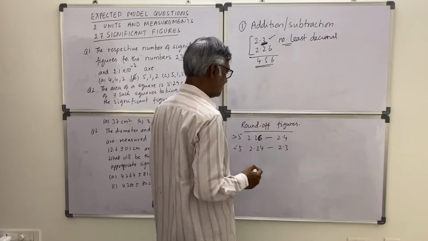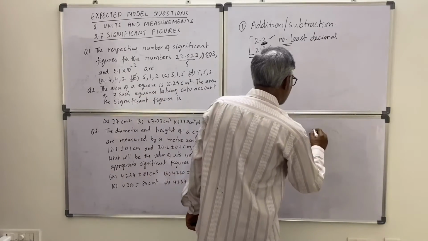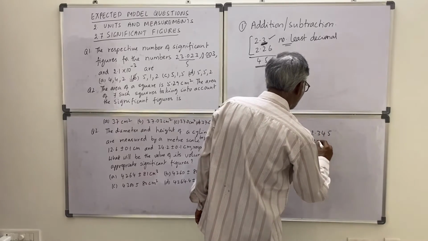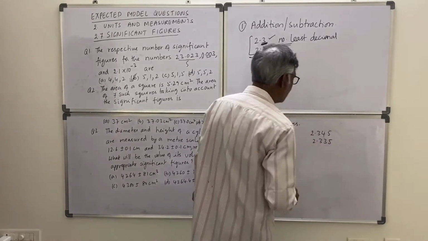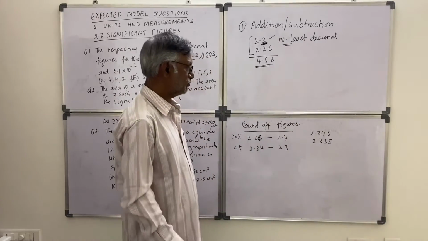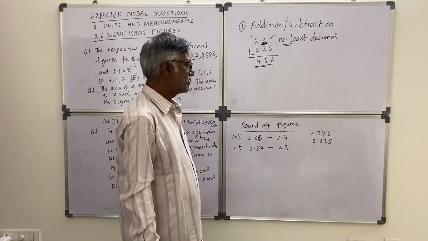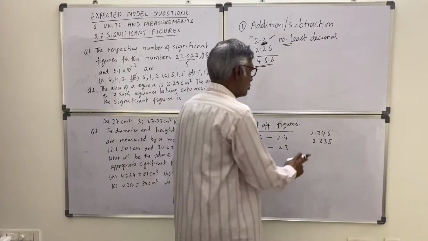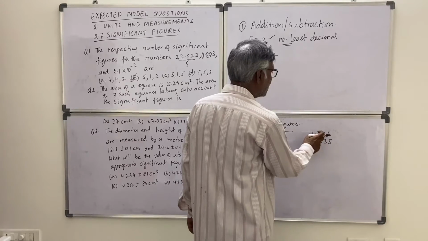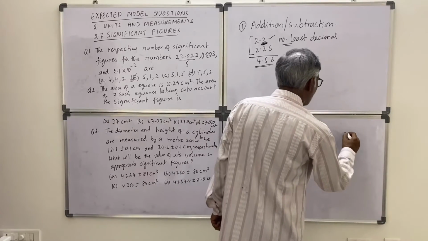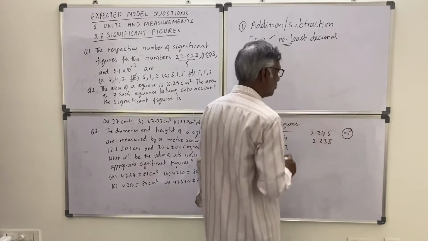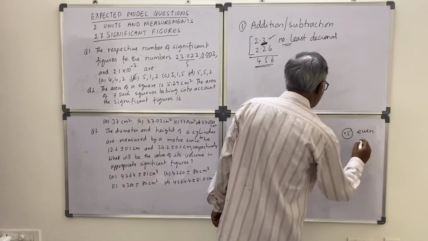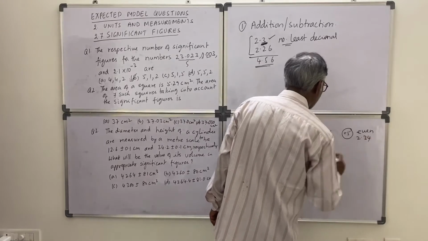Now suppose another number is there, 2.345, 2.335. Okay. Now you need to drop 5. Suppose you are interested in dropping the last number 5. So if it is equal to 5, and the number before the 5 is even, then just write it like that only.